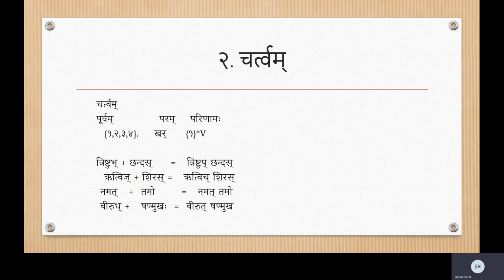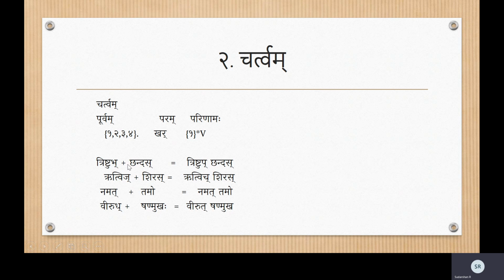1, 2, the first and the second column, like Kha, Cha, Ta, Tha, Pa, Pha, and then Sha, Sha, Sa. All of these come under the Khar. So the Para can be any one of the Karkasha Vyanjana, and Purva can be any one of the 1, 2, 3, 4 Vargiya Vyanjana. Then what is the Parinama? The Parinama is that the 1, 2, 3, 4, whatever it be, the Purva, it changes to its corresponding first letter, first column's element.